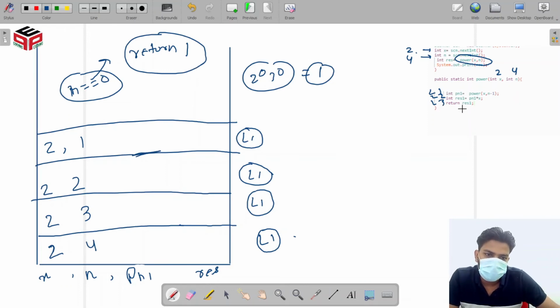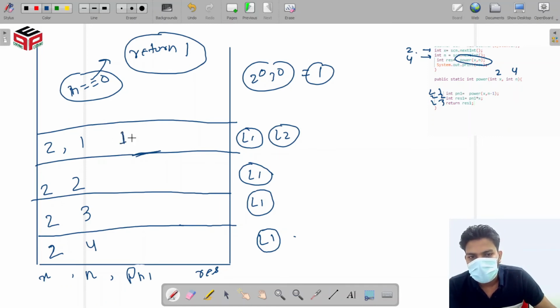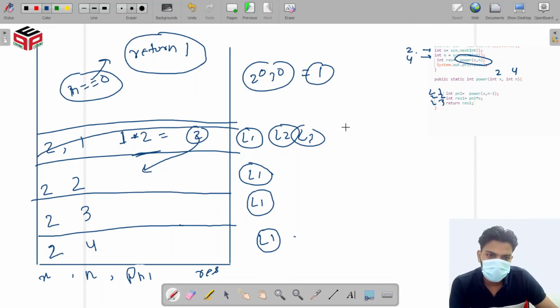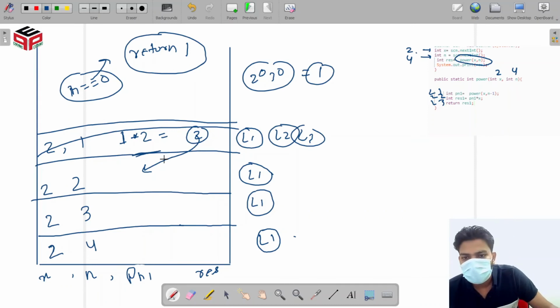When we return from that position, line number 2 will run in this function where x equal to 2 and n equal to 1. So here we get our faith result, which is 1, and we multiply 1 with our x, and x is 2. So when line number 2 runs, 2 is multiplied with 1, and we store the value in result 1. And when line number 3 runs, this result 2 will return to the previous function which called it, and this function will wipe out.